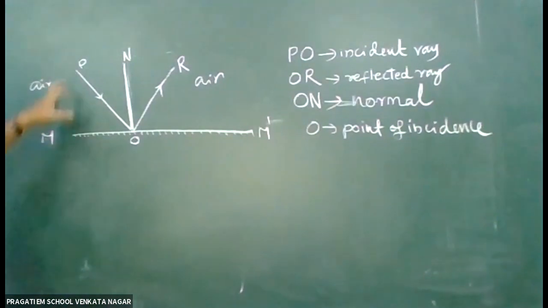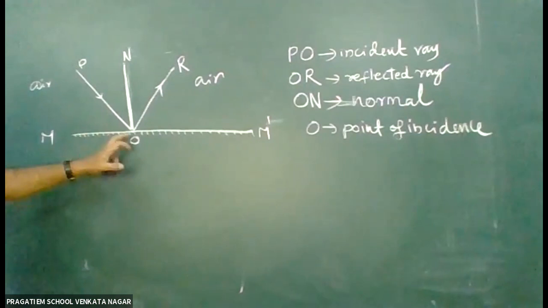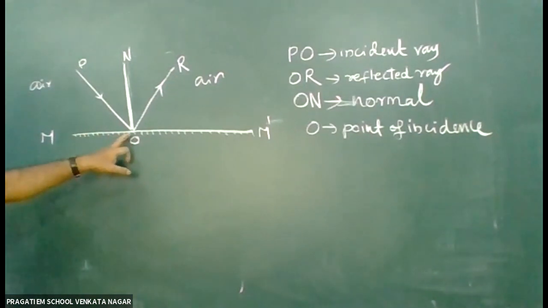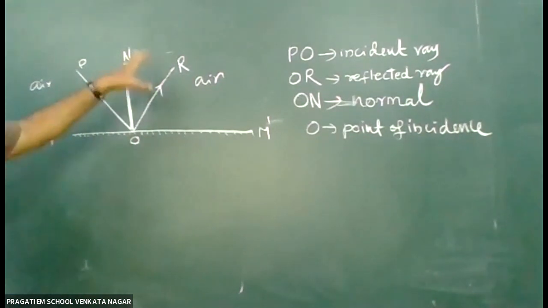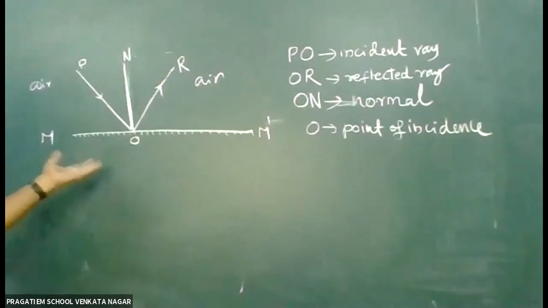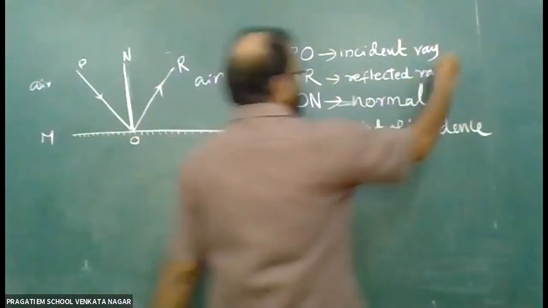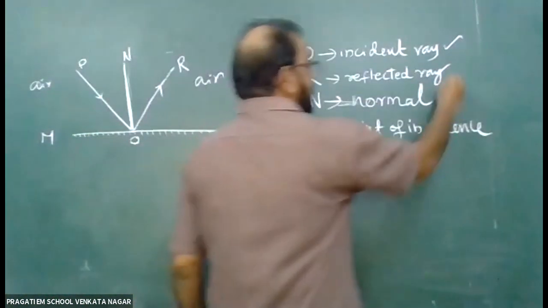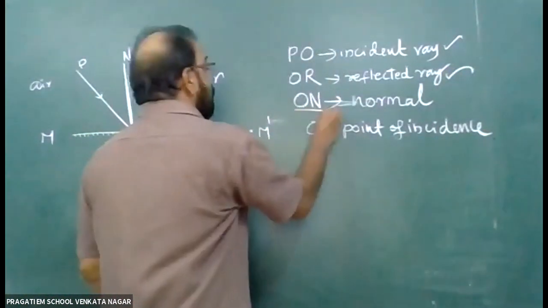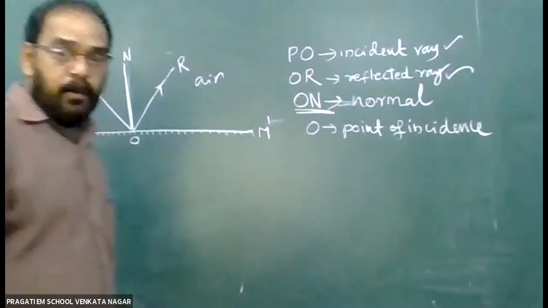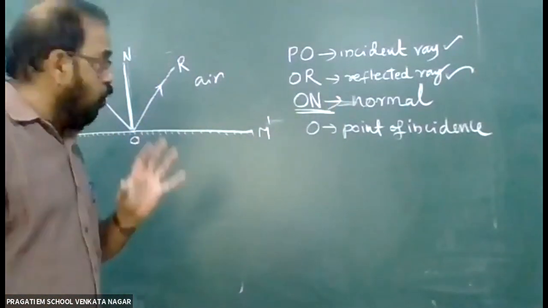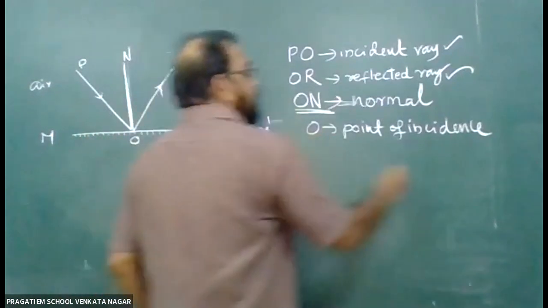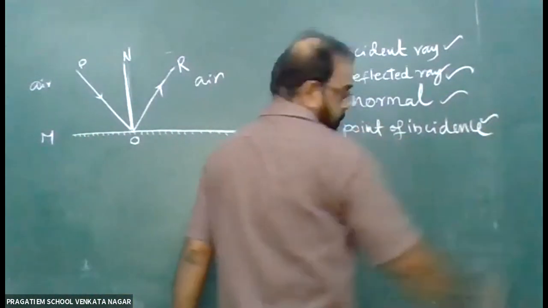You can see here again once more. What is PO? PO is the light ray which strikes on the smooth surface, and OR is the coming back or reflected ray. So the first one is called the incident ray, the second one is called the reflected ray, and ON is, don't call ON the normal ray. ON is only the normal, and here O is the point of incidence.